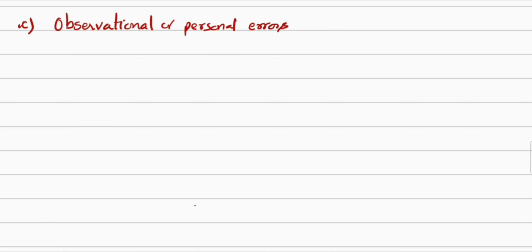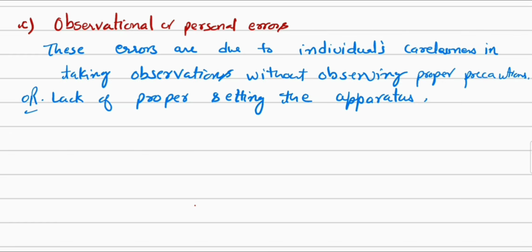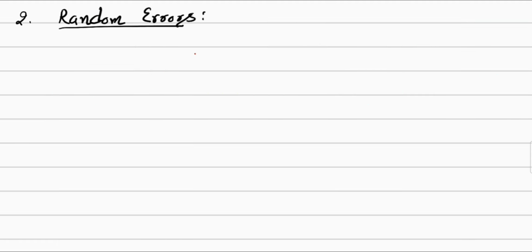Next we have observational or personal errors. These errors are due to individual carelessness while taking the observations or lack of proper setting of the apparatus. It means that the person has not properly set the apparatus for taking the observations, and while taking the observation also he is in a hurry.